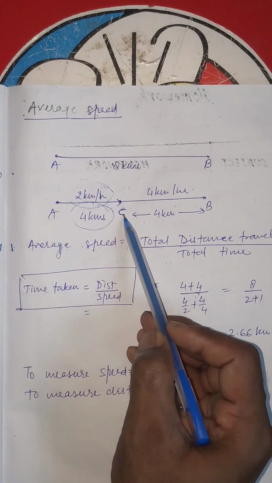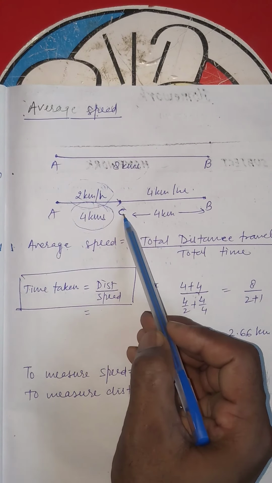Now what will be the average speed? The total distance is 8 kilometers. The first part is traveled at the speed of 2 kilometers per hour, and the second part is traveled at the speed of 4 kilometers per hour, which is 4 kilometers. Average speed will be the total distance traveled upon the total time taken.